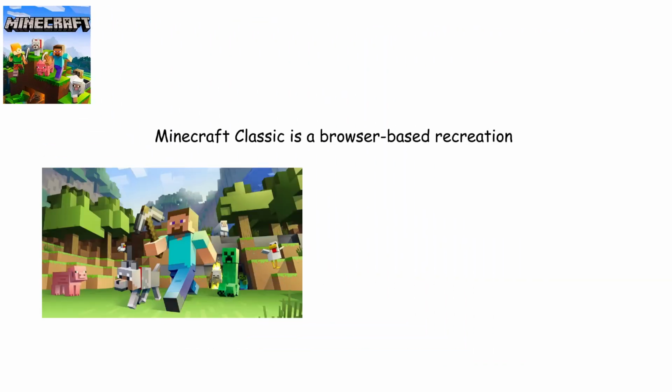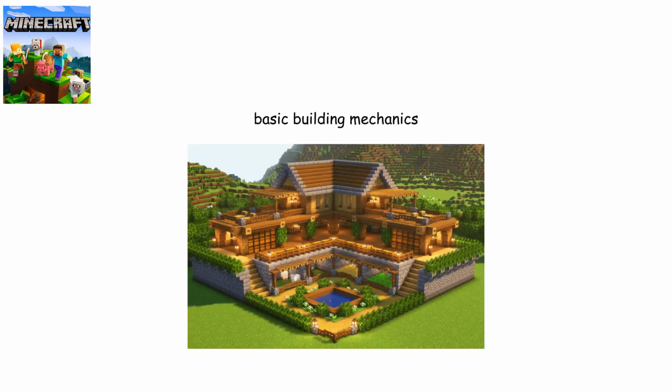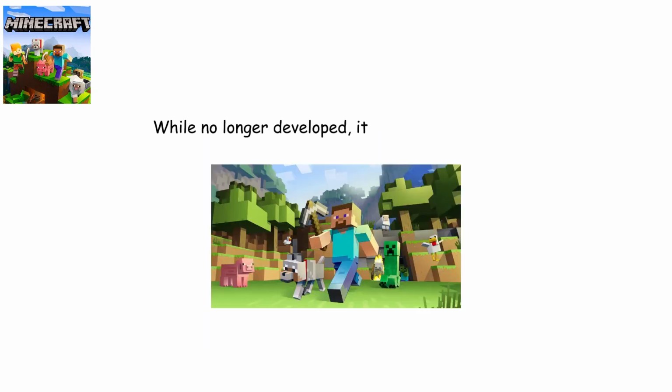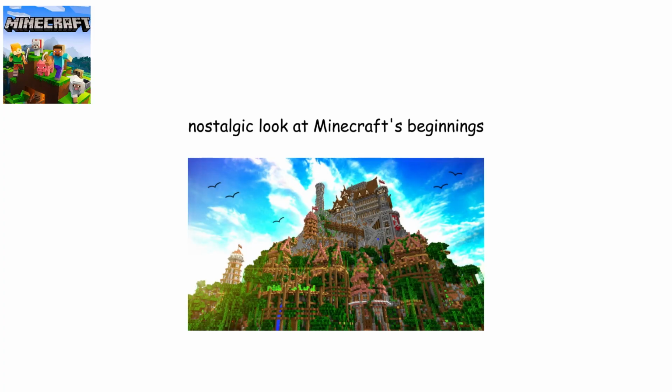Minecraft Classic. Minecraft Classic is a browser-based recreation of one of the earliest versions of Minecraft. It contains only basic building mechanics and a small selection of blocks. While no longer developed, it remains available as a nostalgic look at Minecraft's beginnings.